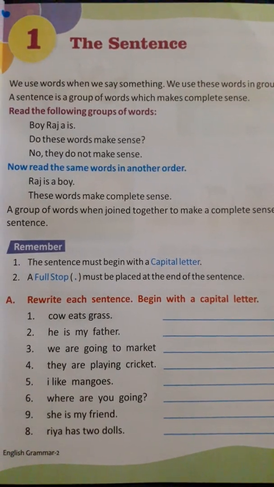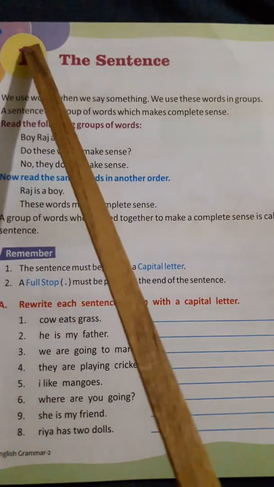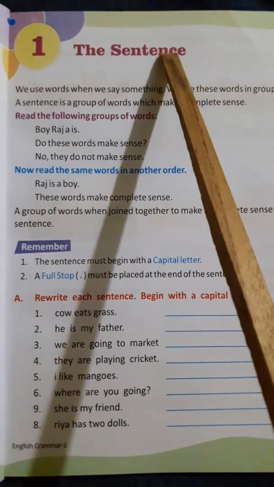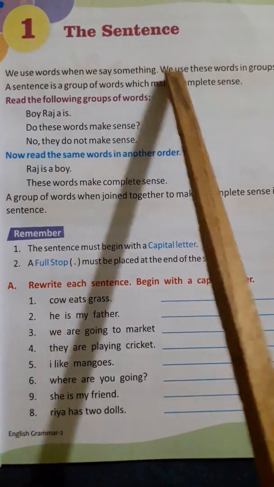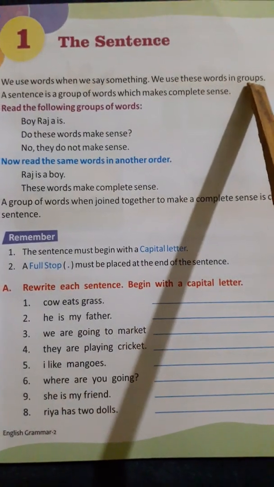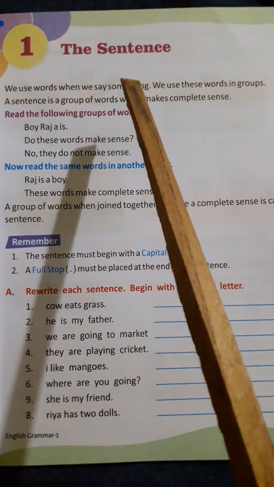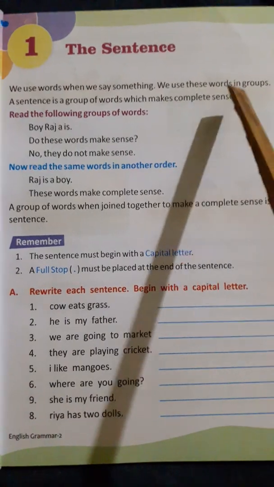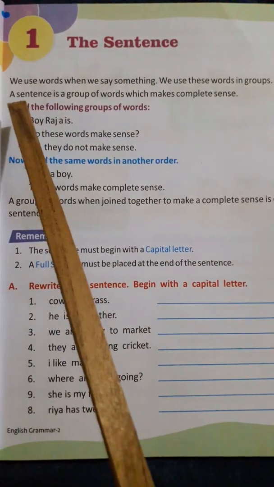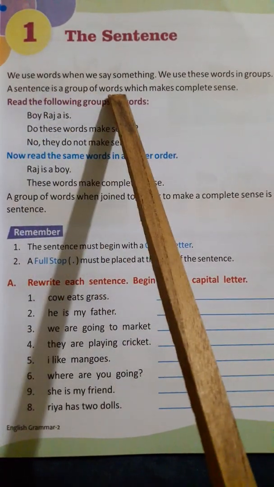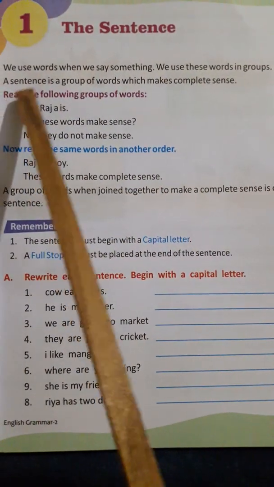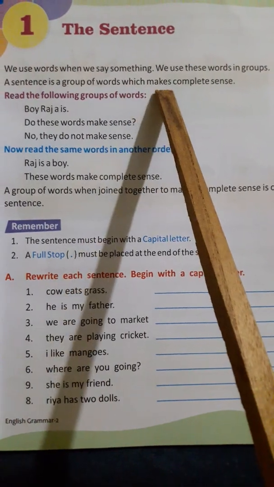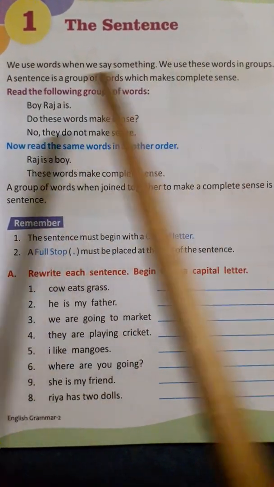Open page number 5, chapter 1, the sentence. We use words when we say something. We use these words in groups. To say something, we are using a group of words. A sentence is a group of words which makes complete sense.